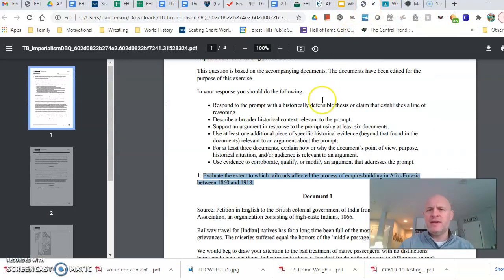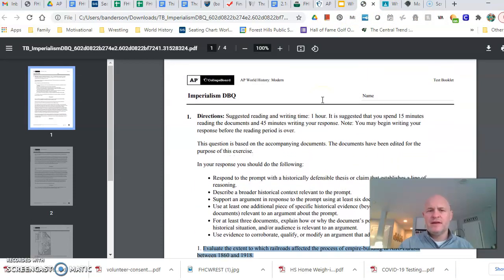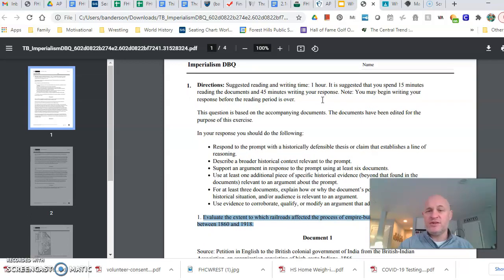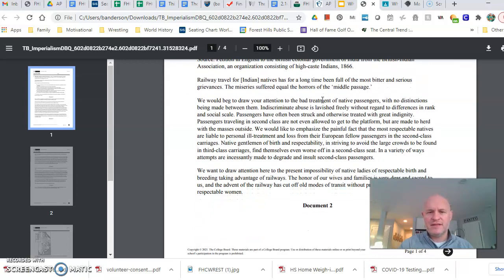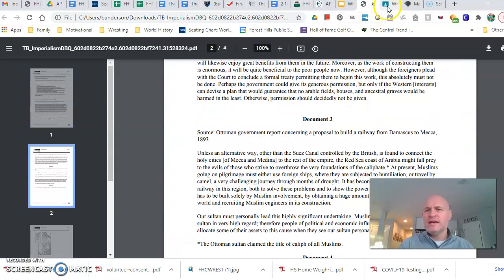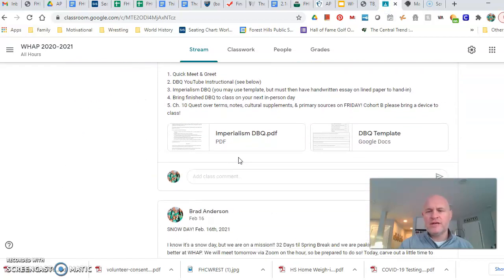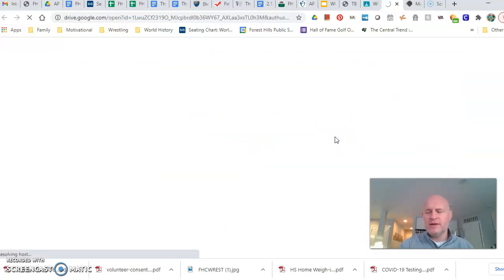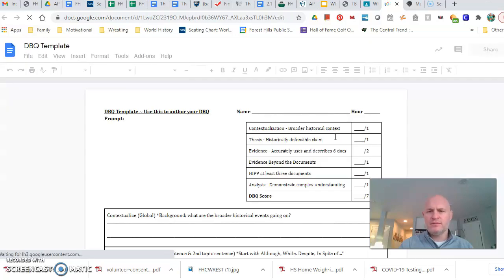This is what, when you go to open it, is going to be the imperialism document. And again, suggested writing time, 1 hour. You're going to want to look over the documents for about 15 minutes. Here's your documents that you're going to look over and use. And then if you go to the Google Classroom, you see the writing workshop post, you go to the DBQ template, it'll open it up for you, and there you go.